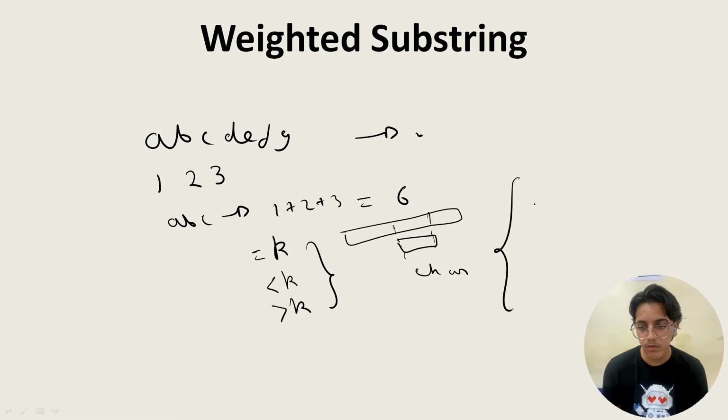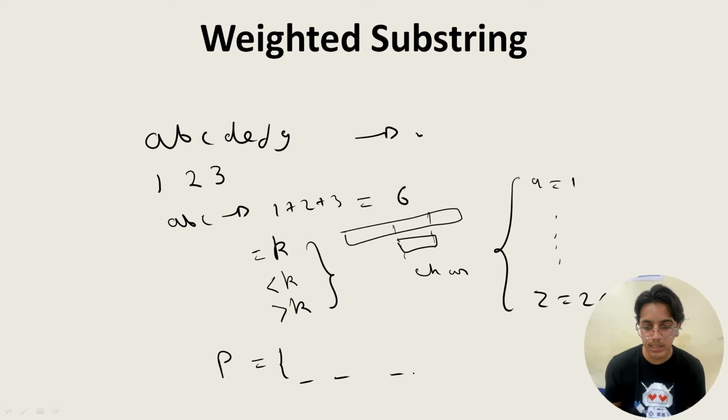A as 1, Z as 26, and so on. Or this could be mentioned in the question with a string P of 26 values, which you have to use in place of the weights for A, B, C, D, and solve the question.